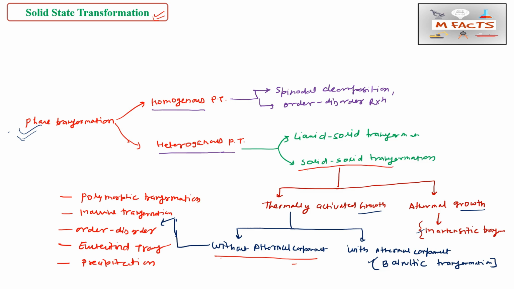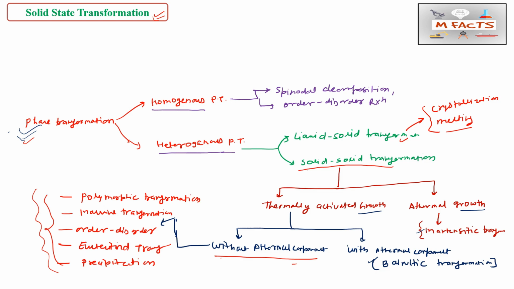Solid transformation may occur in two parts according to the growth, that is thermally activated growth and athermal growth. And again we classified the thermally activated growth according to the athermal component. So this is without a thermal component and this is with a thermal component. We will see all these things in detail under this phase transformation part. And we are left with liquid solid transformation, which is basically crystallization and melting. Melting and crystallization are examples of liquid solid transformation, and whatever we study in phase transformation is all solid transformation.